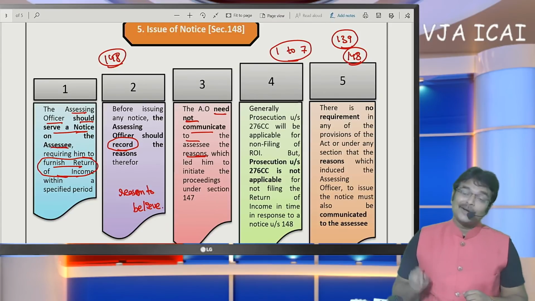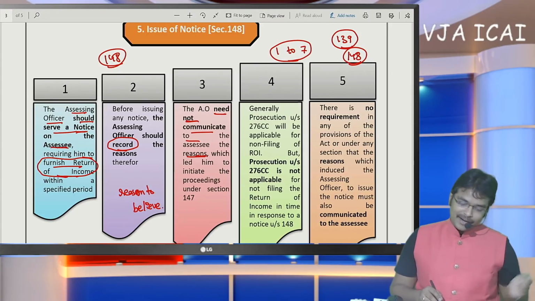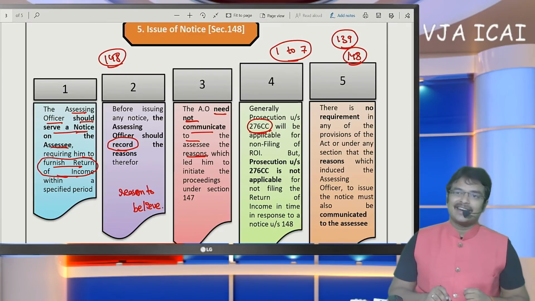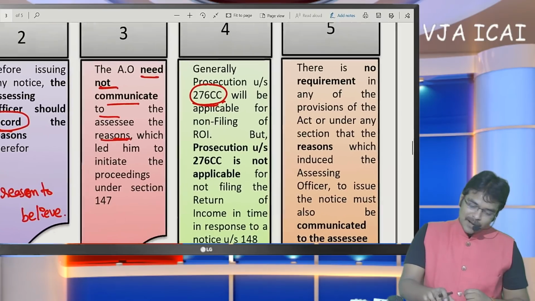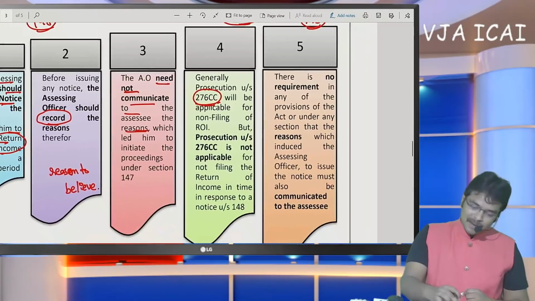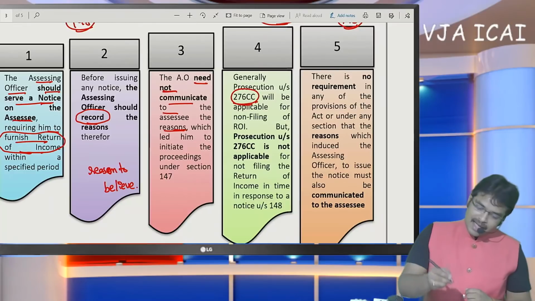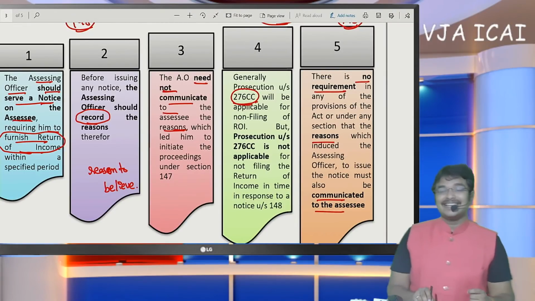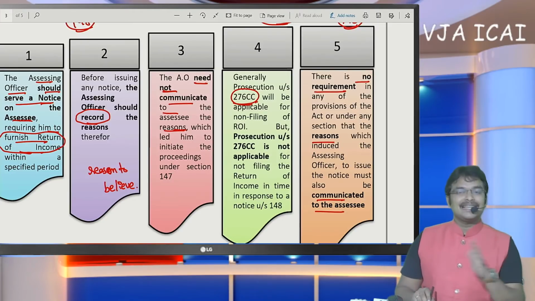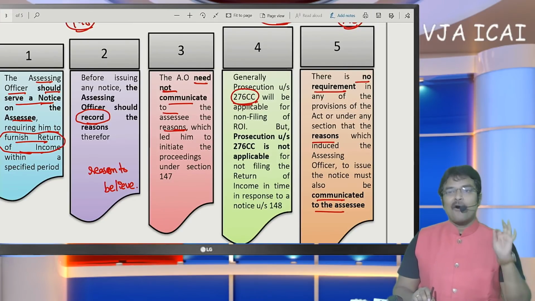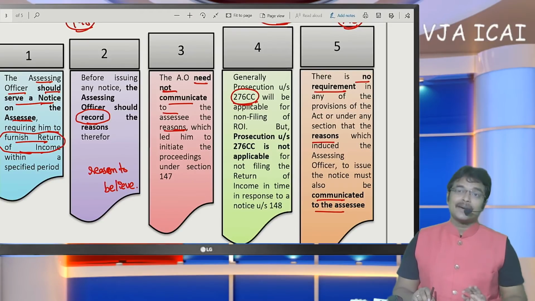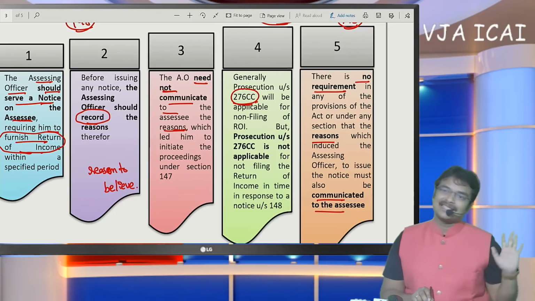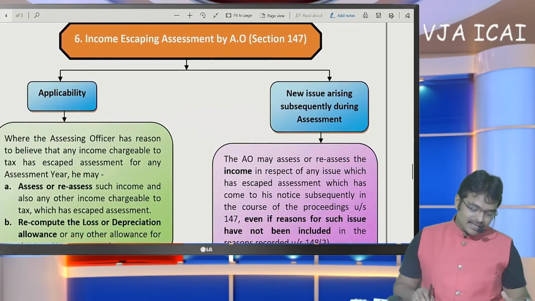Now the SSE is required to file the return. If he is not going to file the return of income, then prosecution proceedings might also be initiated generally. But how much is the prosecution, 6 years or 3 months, may be the criteria of the officer, and there is no requirement to state the reasons. The reason that capital gain has escaped need not be communicated. The officer is just going to quote in the notice that we have reason to believe that your income has escaped assessment. That reason need not be communicated is the conclusion.